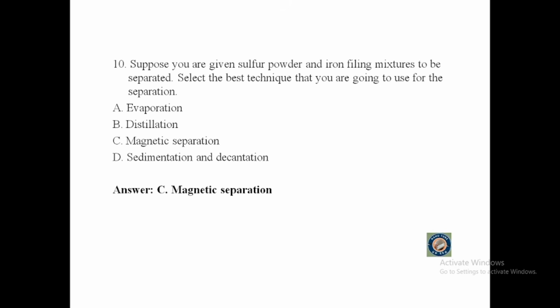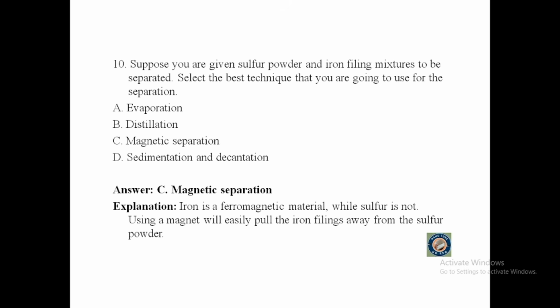The answer is magnetic separation, because iron is a ferromagnetic material, while sulfur is not. Using a magnet will easily pull the iron filings away from the sulfur powder.